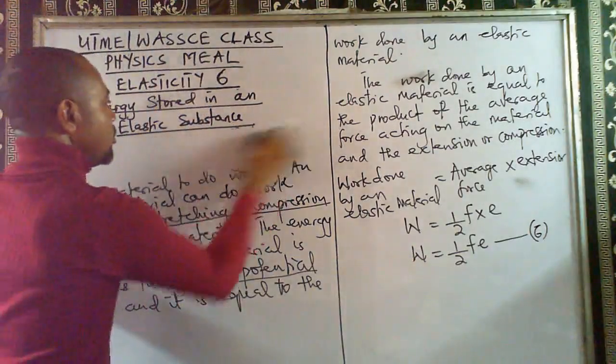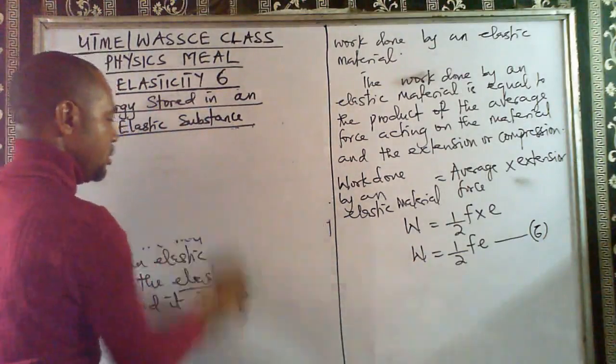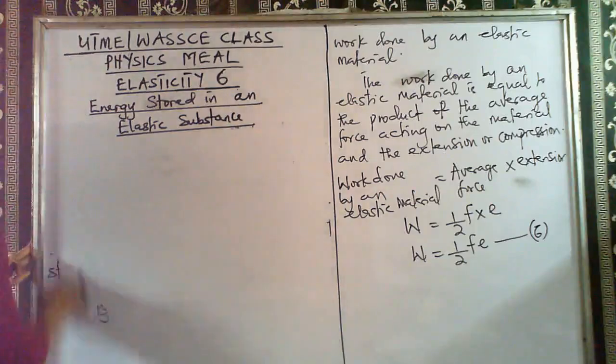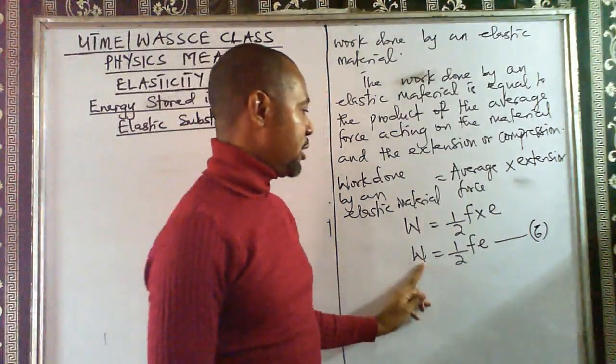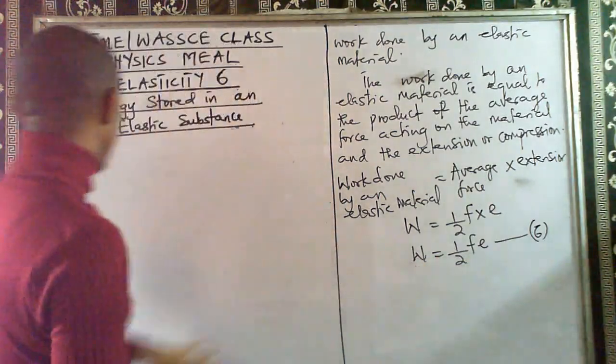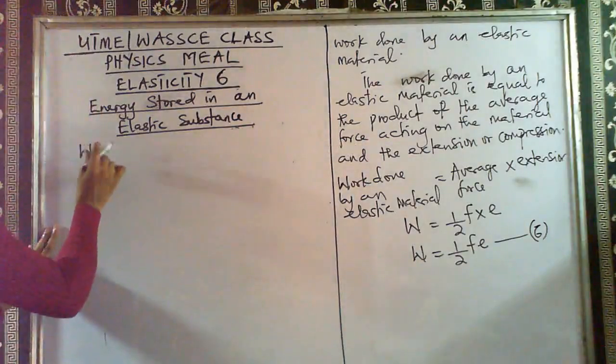Okay, now, let's move further. We have defined F before as force, but let's state the meaning of all the terms, even though we know F is force.